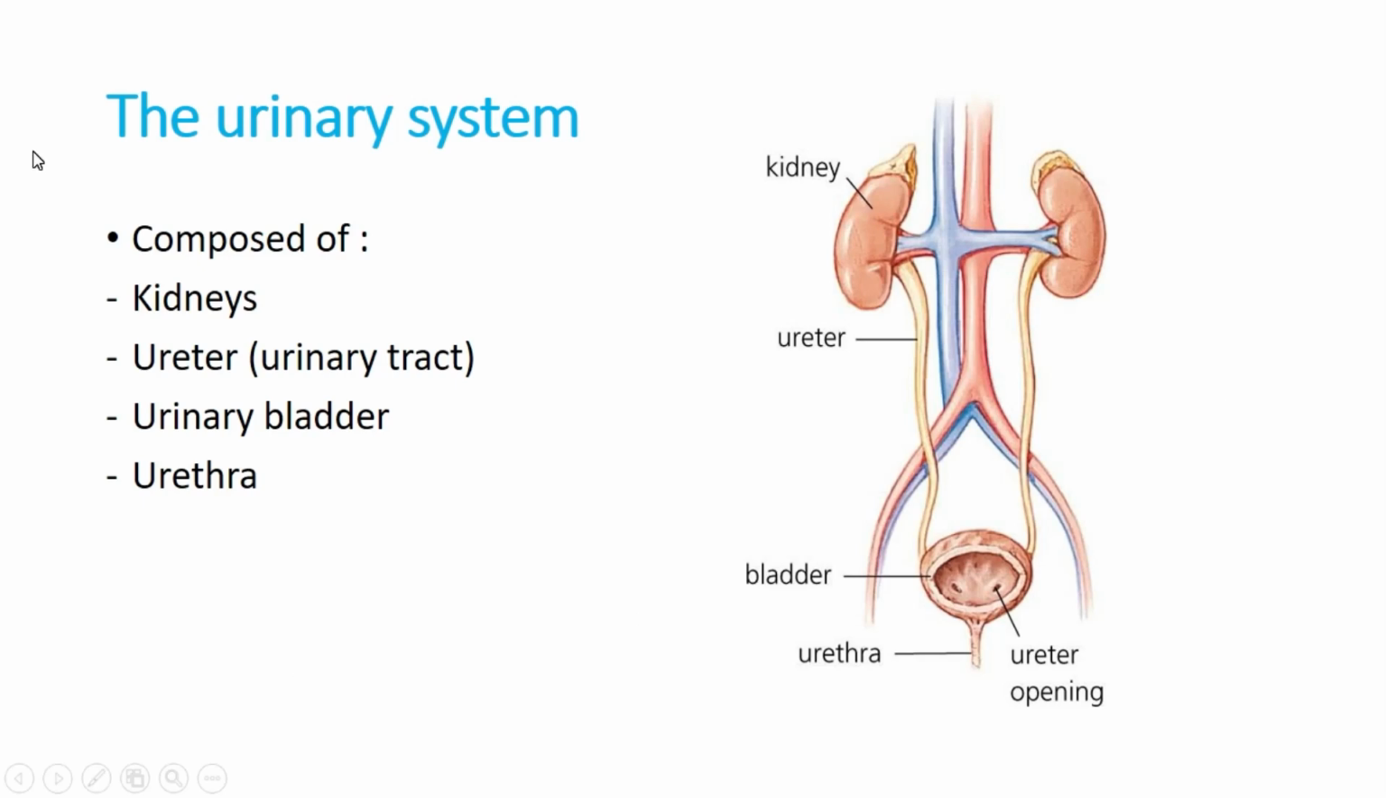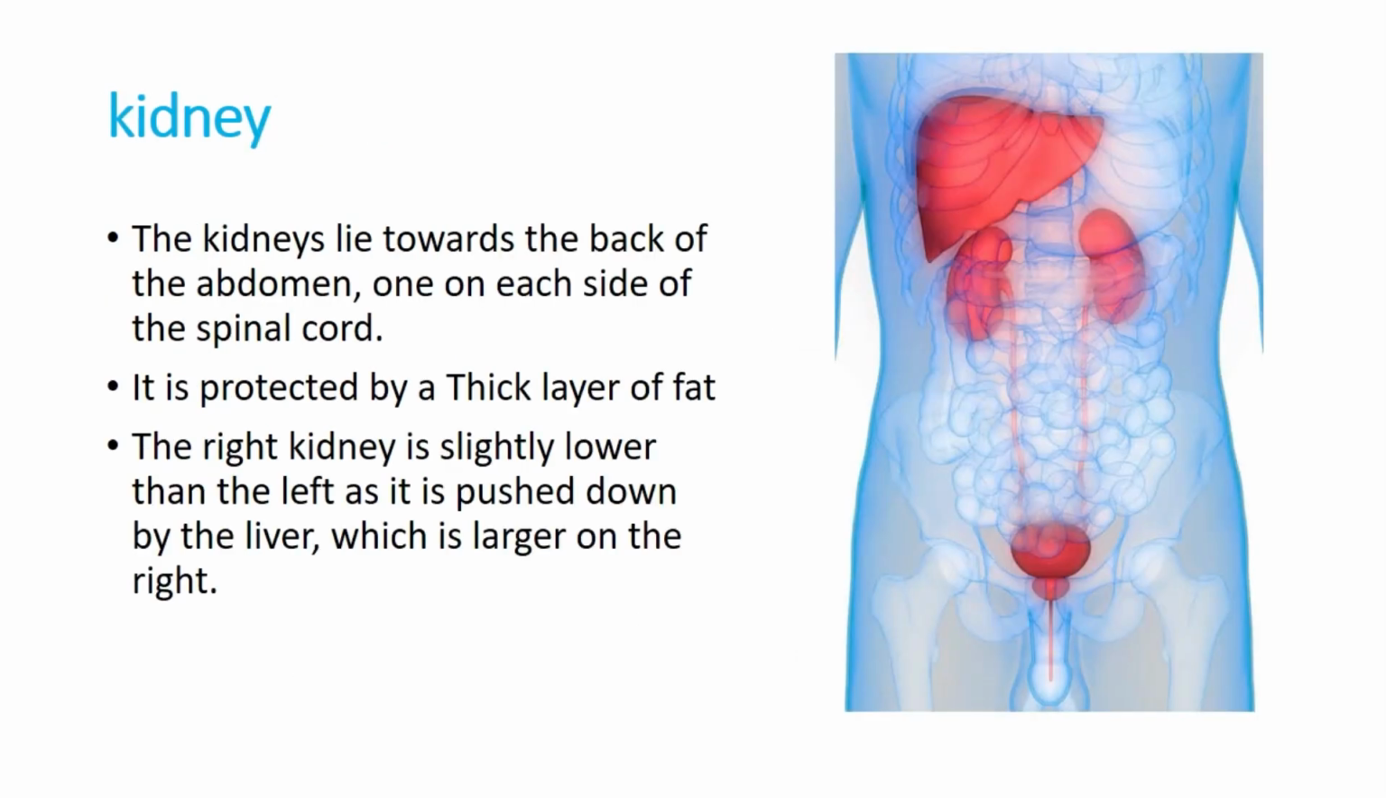So as we mentioned before, the urinary system is composed of the kidneys, ureter, urinary bladder, and urethra. About the kidney, we have to say that it lies toward the back of the abdomen, one on each side of the spinal cord, and there is a thick layer of fat protecting the kidneys. And about the position, the right kidney is slightly lower than the left kidney. It's because of the liver, basically, because the liver pushes down the right kidney, and that's why the right kidney is a bit lower.